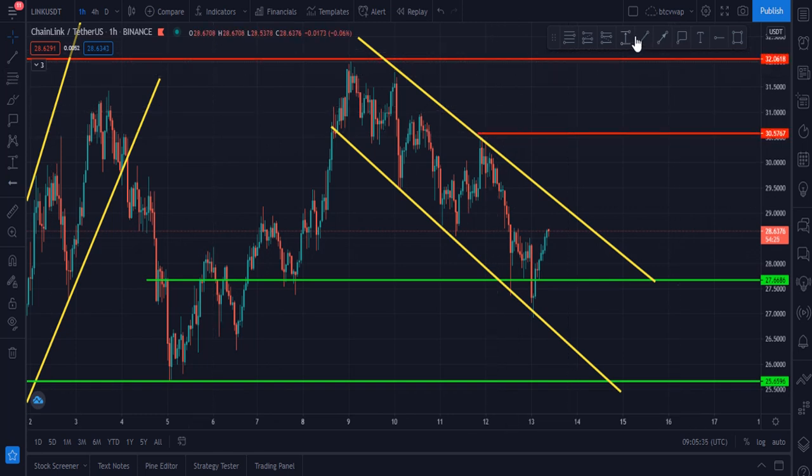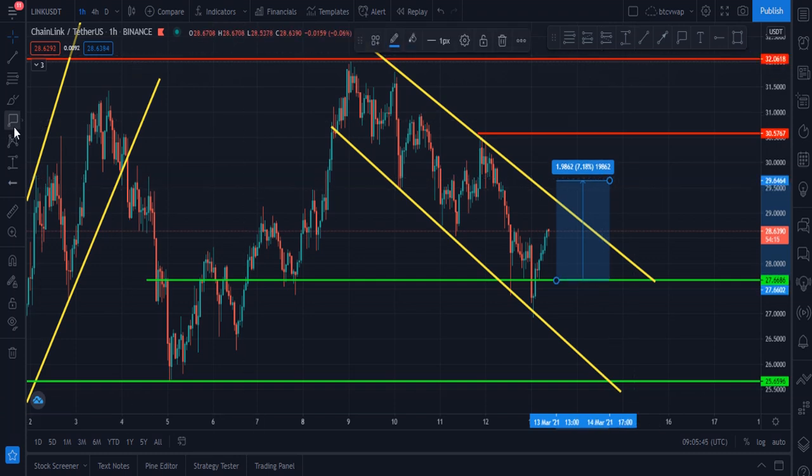My first target for the Chainlink is that zone, 29.6. Once Chainlink breaks this zone, breaks the upside trend line and breaks this channel, then my first initial, immediate short-term target is 29.64.